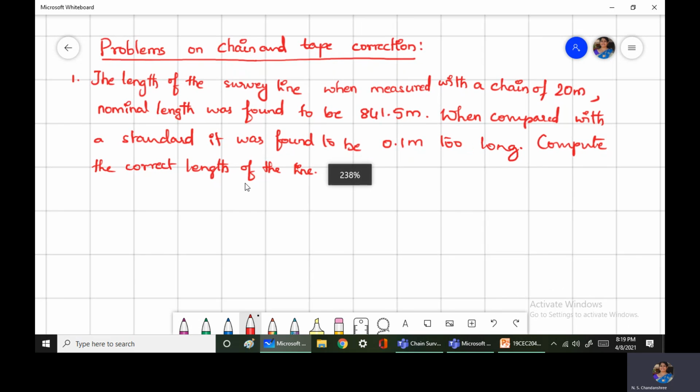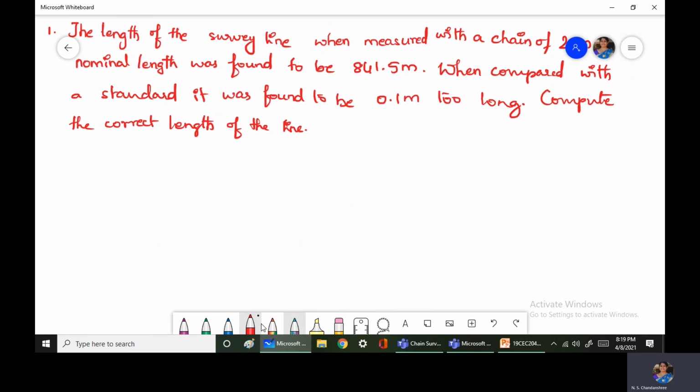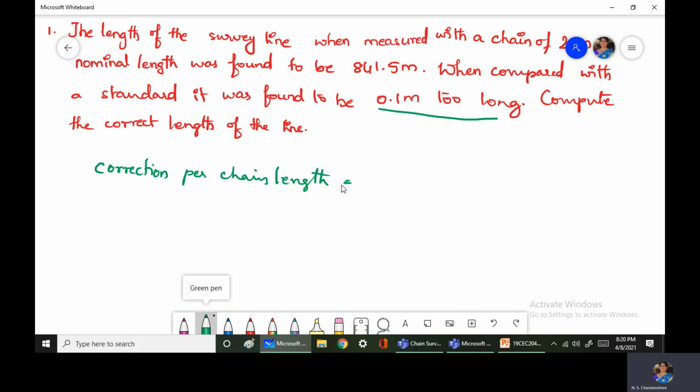So, in this problem, first let us understand the problem. The problem says that the length of the survey line was measured using a 20 meter length of tape. So the correction for chain length, that is the C value, was found to be 0.1 meter too long.